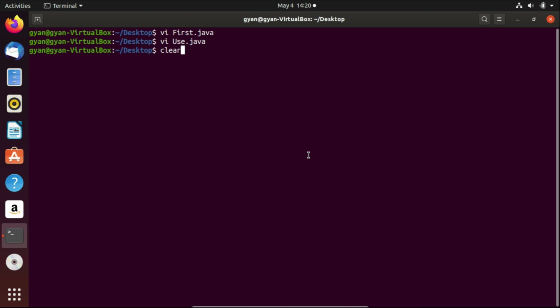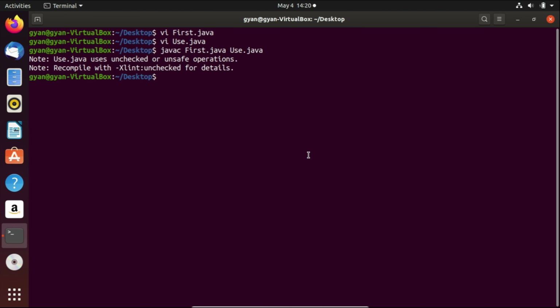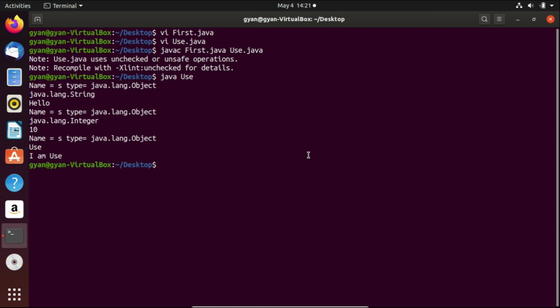Try to compile these two codes. javac First.java Use.java. I do not want to compile with warning. Compiles fine. Now run it. java Use. It executes fine and prints the expected output.